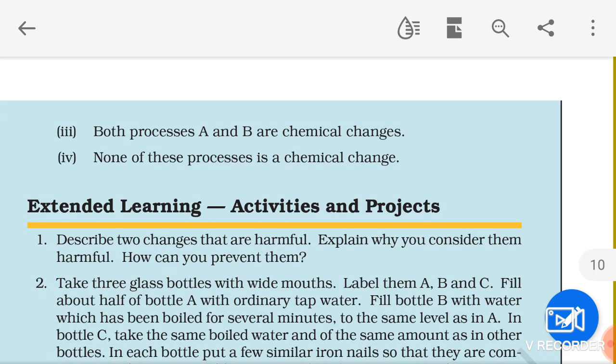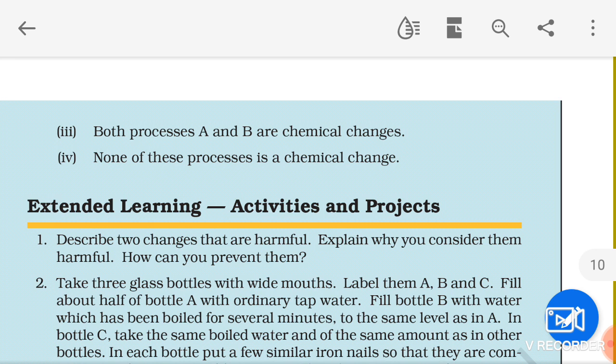For some extended learning, describe two changes that are harmful. Explain why you consider them harmful. How can you prevent them? So you can select any two changes of your own choice and write it in your notebook: what are the changes that are harmful, that you think should not happen, that are not good for our environment or our life. And how we can prevent them.